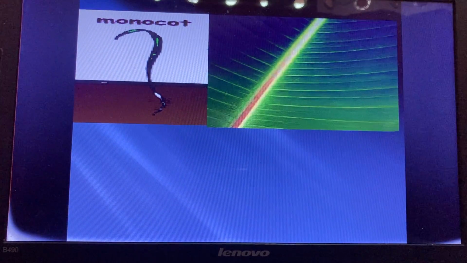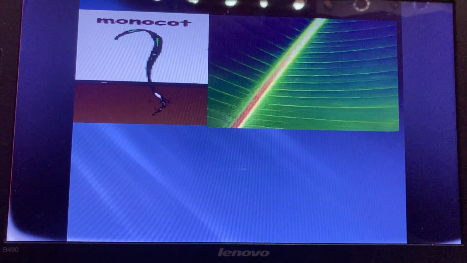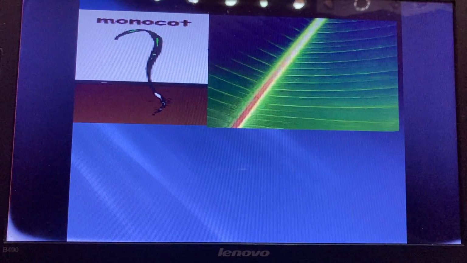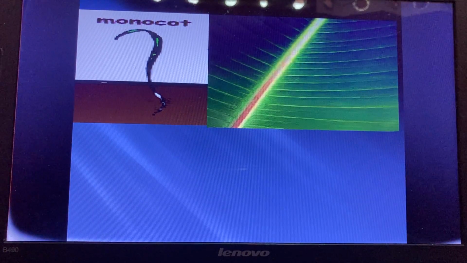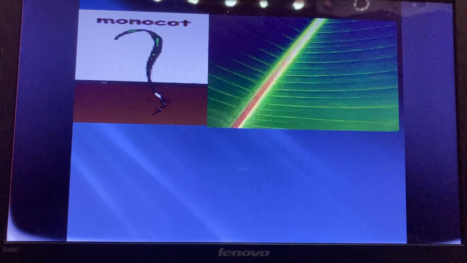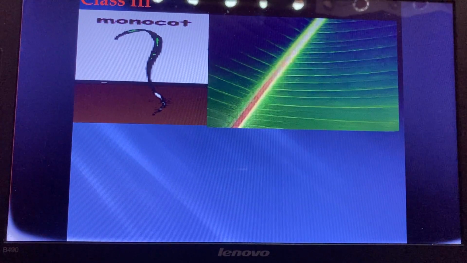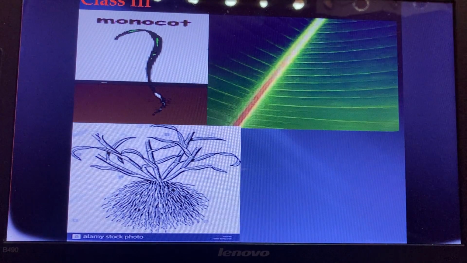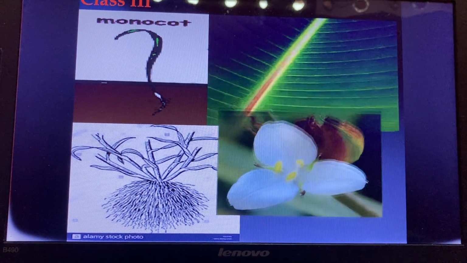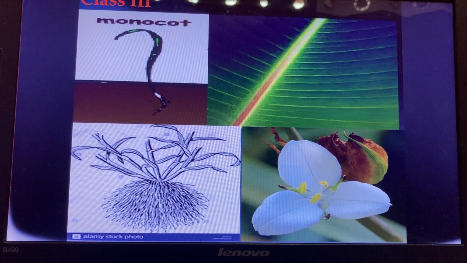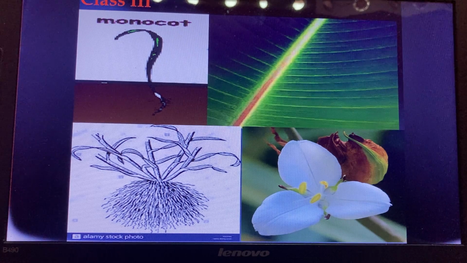Next, class 3, Monocotyledonae. The first character of monocotyledons is that they contain only one cotyledon, whereas dicotyledons contain two cotyledons. But the monocotyledon has only a single cotyledon. Leaves have parallel venation. You can see how the veins are arranged parallel to each other. Then the type of root is the fibrous root system. Then flowers are trimerous, whereas in dicotyledons they are tetramerous or pentamerous.